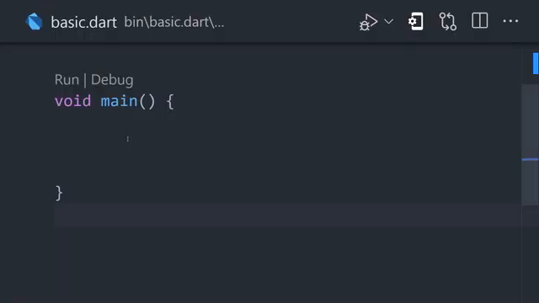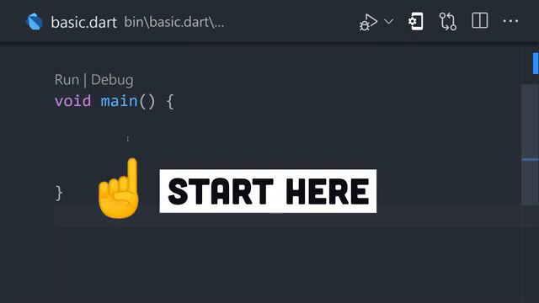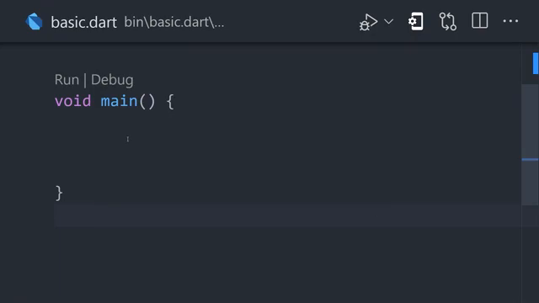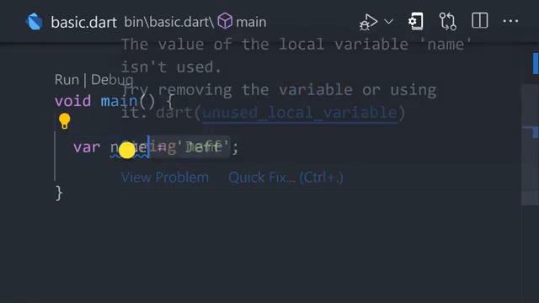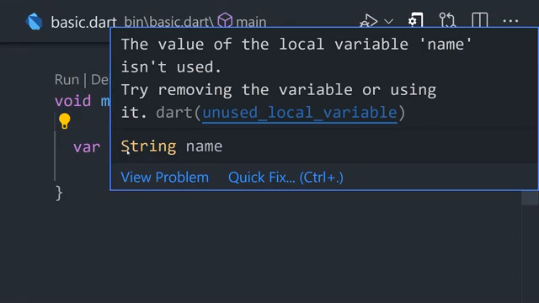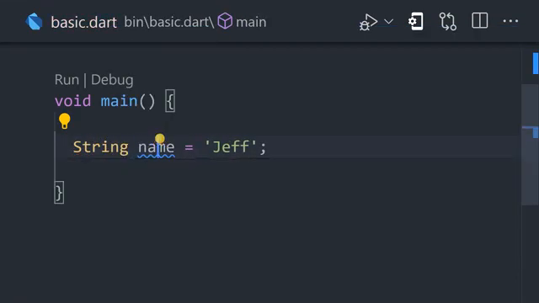A Dart program always starts with a main function that has no return value, so it's annotated with the void type. Inside of it, we might declare a variable with var and set it equal to a string. Dart will automatically infer this as a string type. However, we could explicitly type it by replacing var.